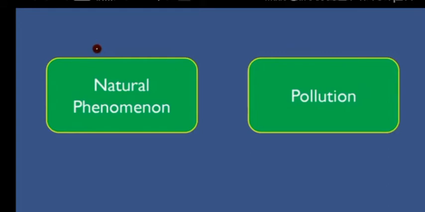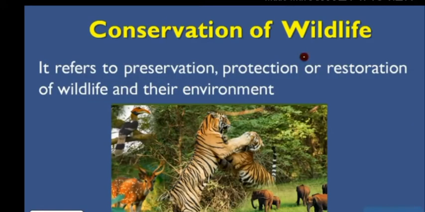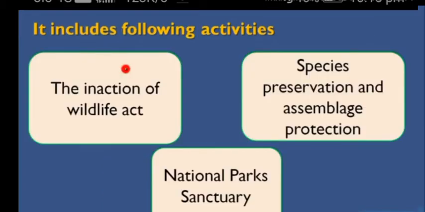So how do we conserve wildlife? Conservation refers to the preservation, protection and restoration of wildlife and their environment. So we should protect, preserve and restore wildlife in the environment. It includes the following activities: the enactment of wildlife act, species preservation and assemblage protection, and national parks and sanctuaries. In these three ways we can conserve wildlife.